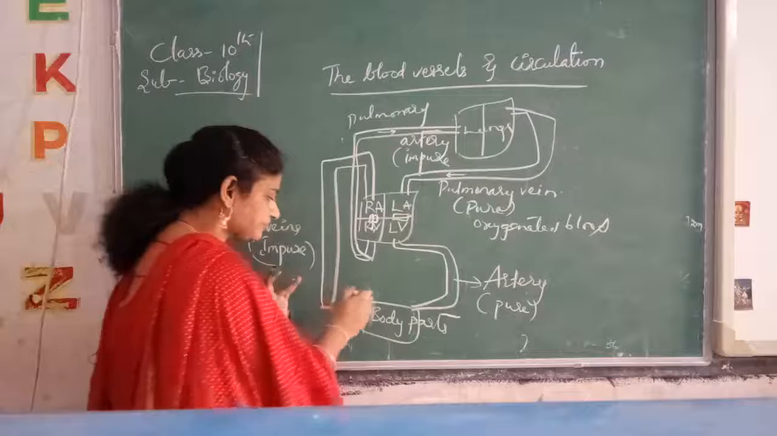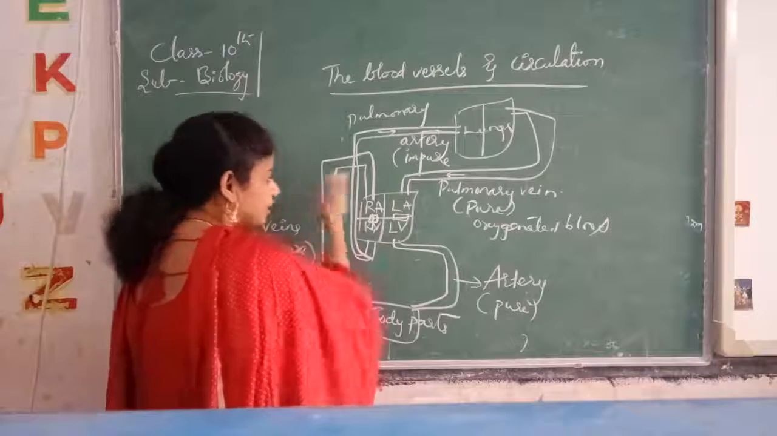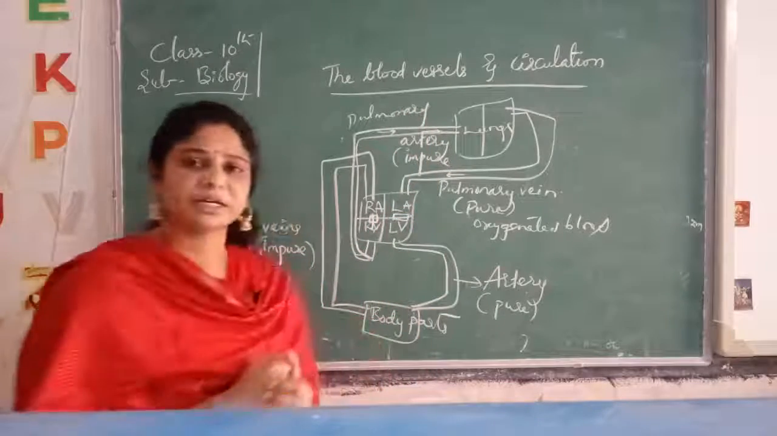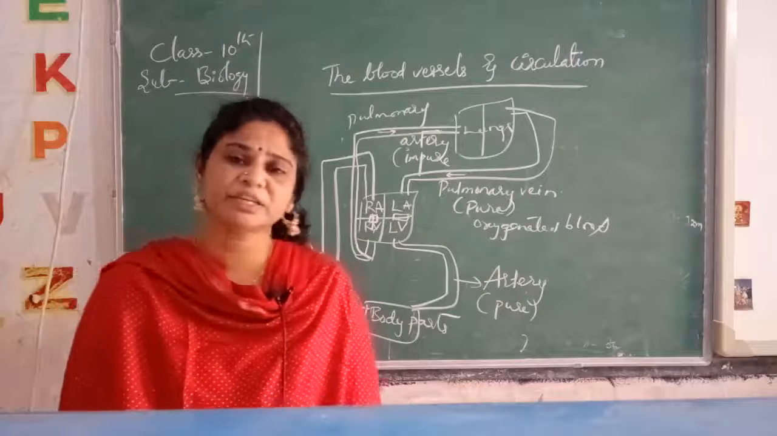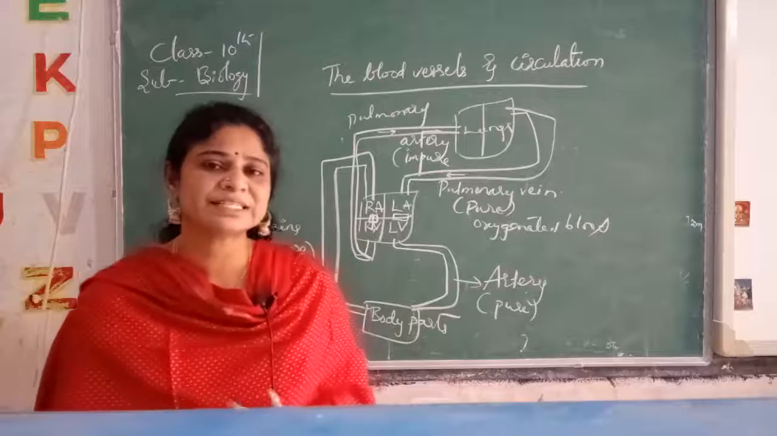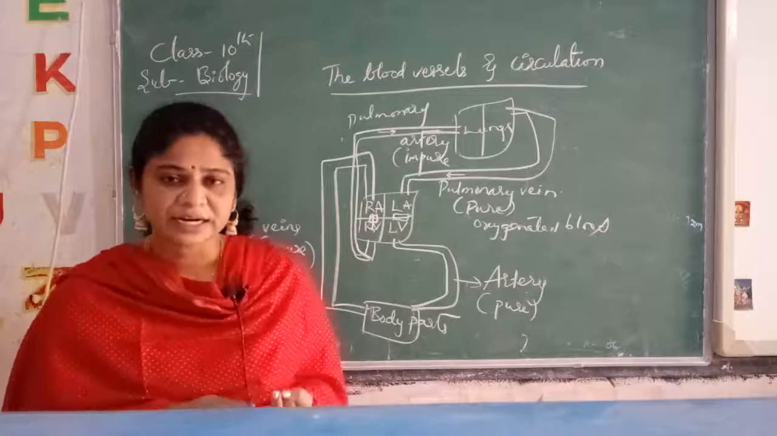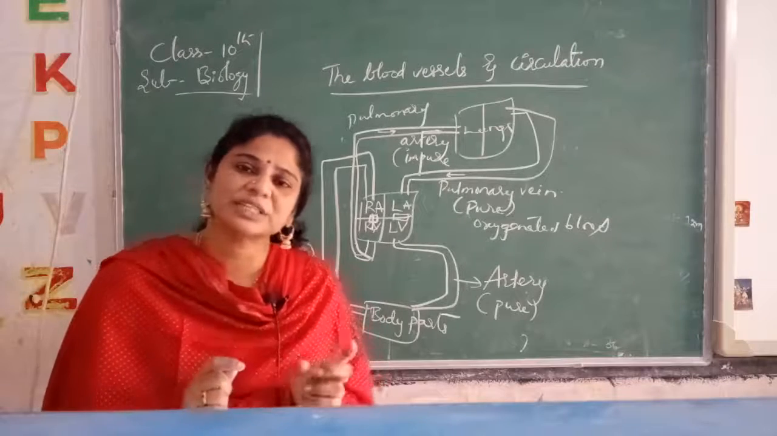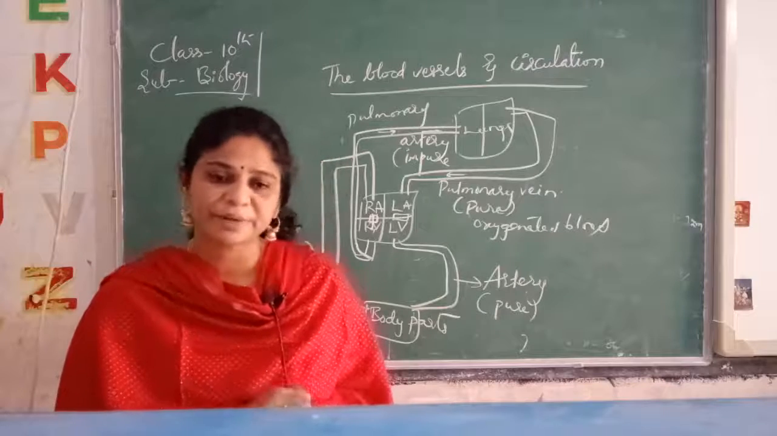So from the body parts to the heart, heart to the lungs, lungs to the heart, and again to the body parts. The heart is a pumping machine itself, but the blood is carried by the blood vessels, which play the major role here. Blood vessels like arteries and veins, and there is a small connection between the arteries and veins. Those small connections are called capillaries. I will tell you what those are.